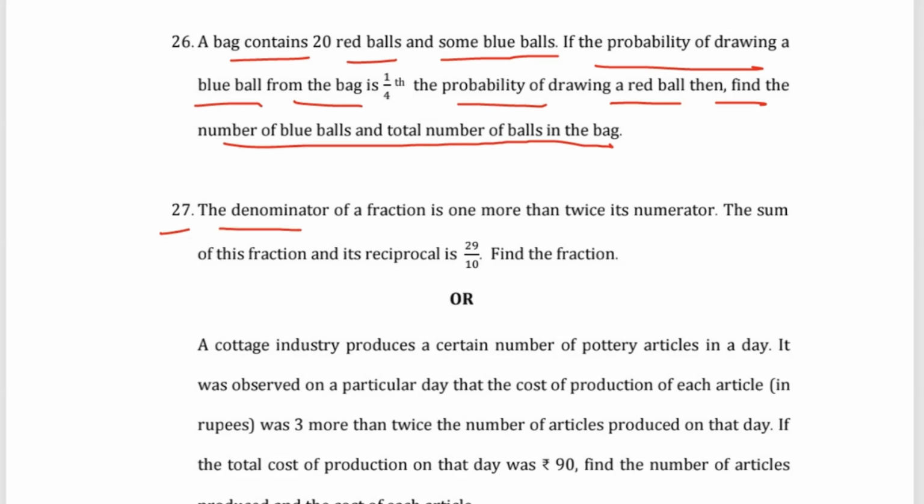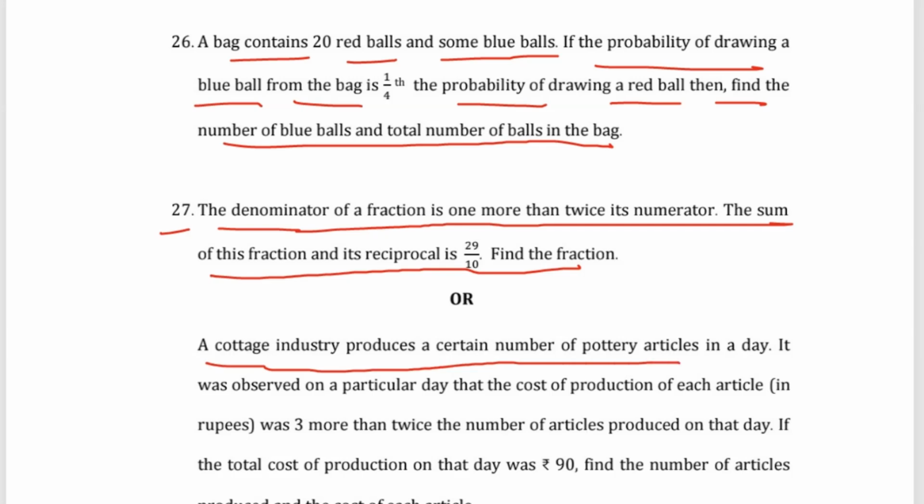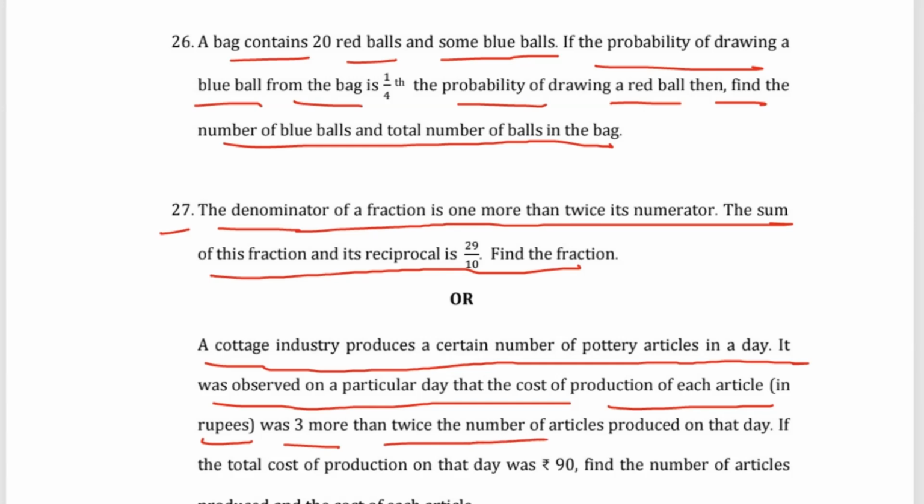Question number 27. The denominator of a fraction is 1 more than twice its numerator. The sum of the fraction and its reciprocal is 29 by 10. Find the fraction. Or we can write: a cottage industry produces a certain number of pottery articles in a day. It was observed on a particular day that the cost of production of each article in rupees was 3 more than twice the number of articles produced on that day. If the total cost of production on the day was 90 rupees, find the number of articles produced and the cost of each article.